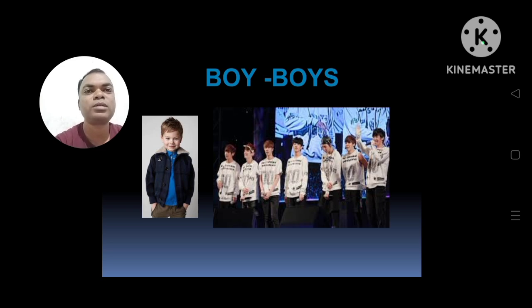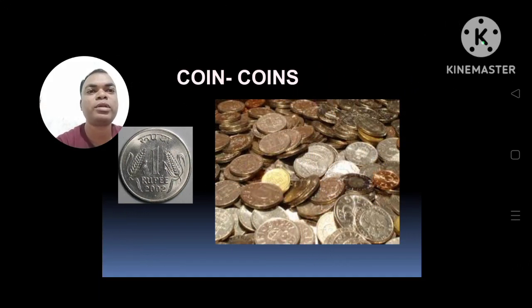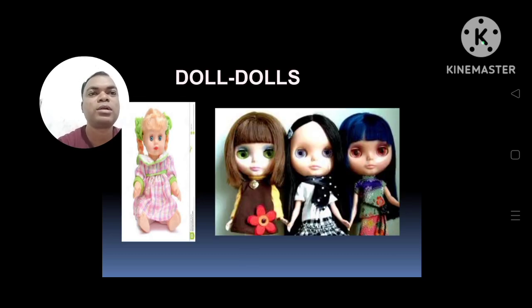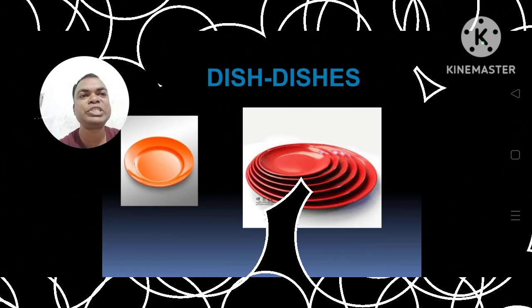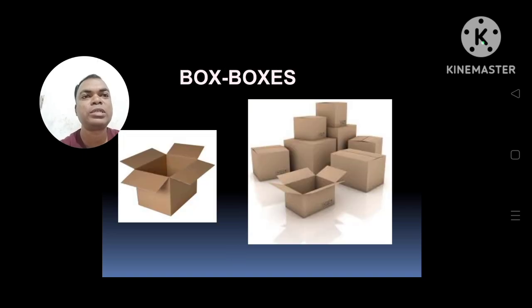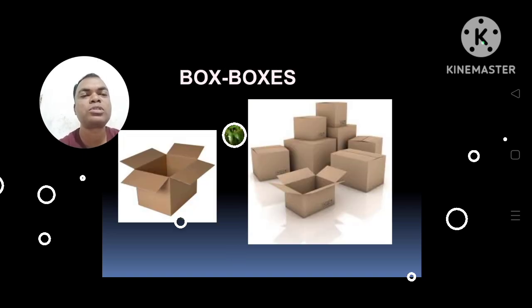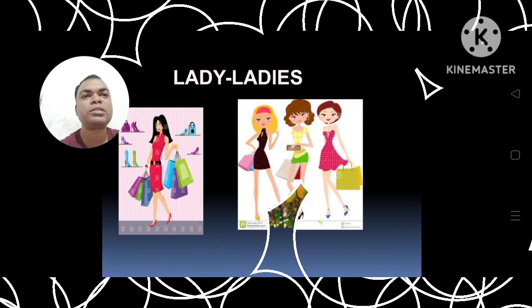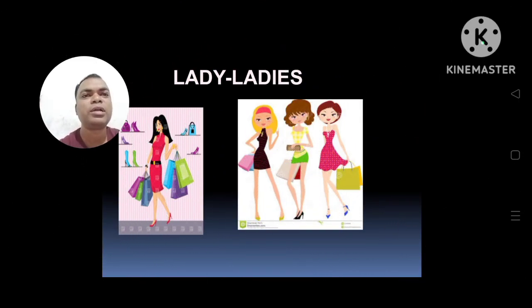Boy means one person. Now more than one is boys. Coin. Coin is one thing, and more than one is girl, girls. Doll, dish, dishes. Box, boxes. Mango, mangoes. Next is lady, ladies. Now this is a change in spelling from lady to ladies.